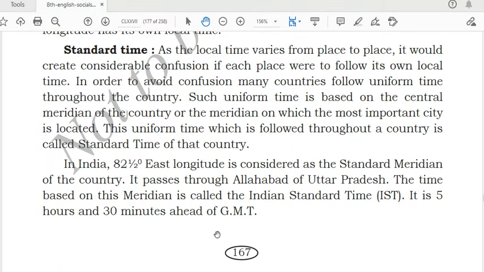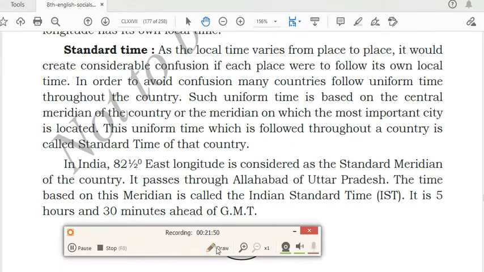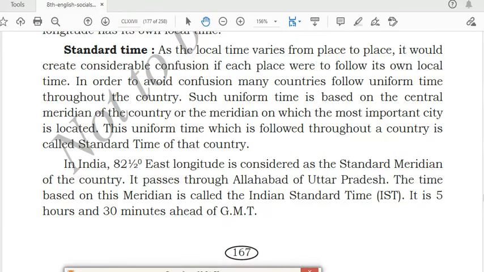Next we have the standard time, which is followed all over the world. As local time varies from place to place, definitely it will vary from one place to another. In India it is different, in America it is different, in China it is different, in Australia it is different. It would create considerable confusion if each place were to follow its own local time. If some American people have some work in India, they will get confused by the local timing. So it will create confusion.